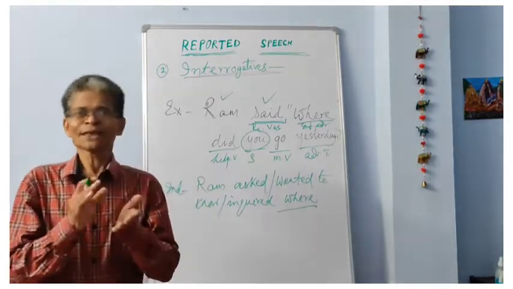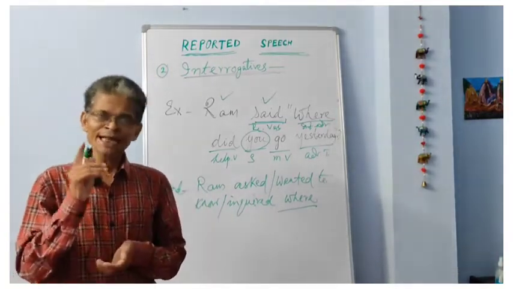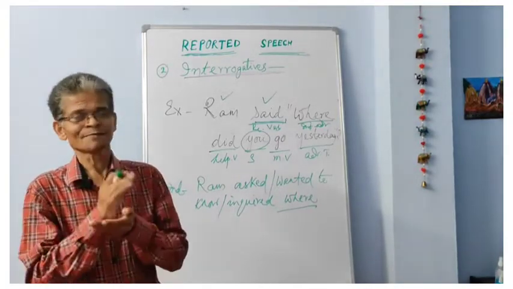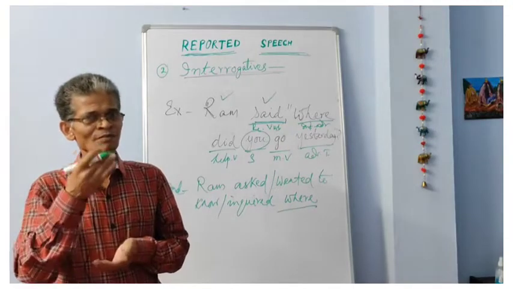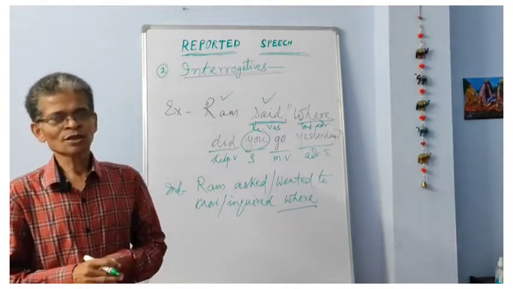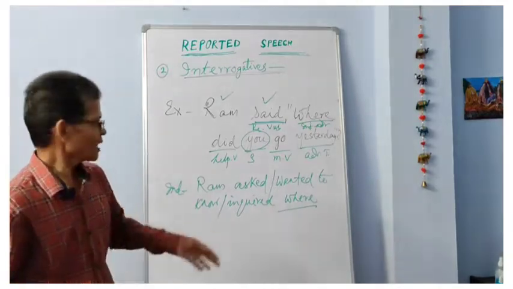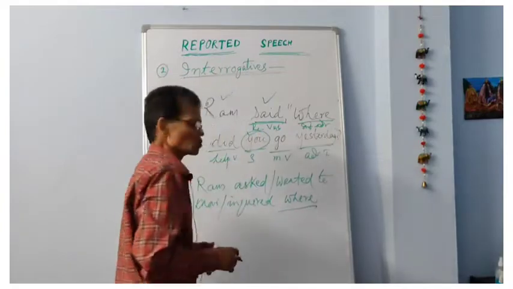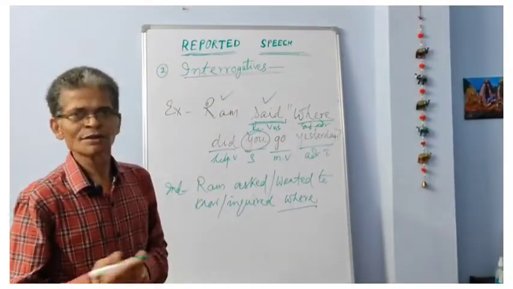And in some cases, if that first person or second person implies the person speaking, then instead of third person we can also use the second person. Now here, as per rule, this second person pronoun should be changed to third person.